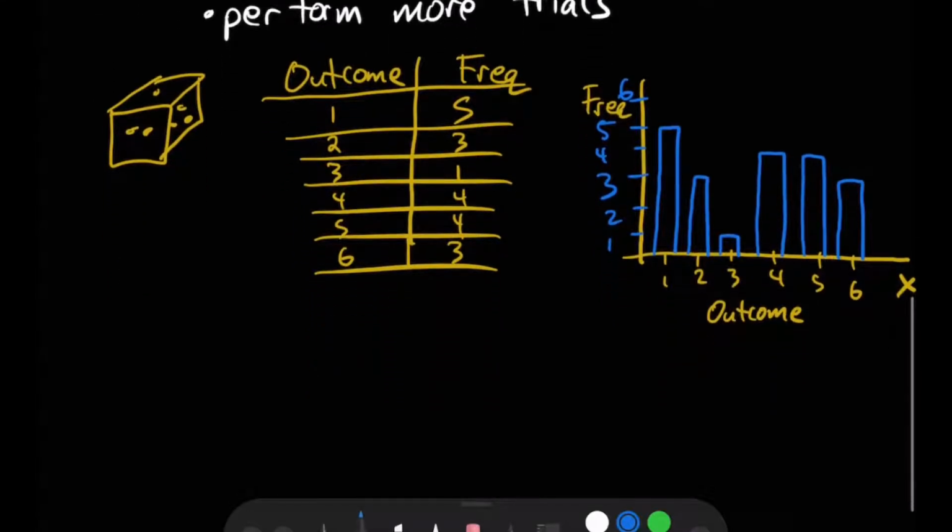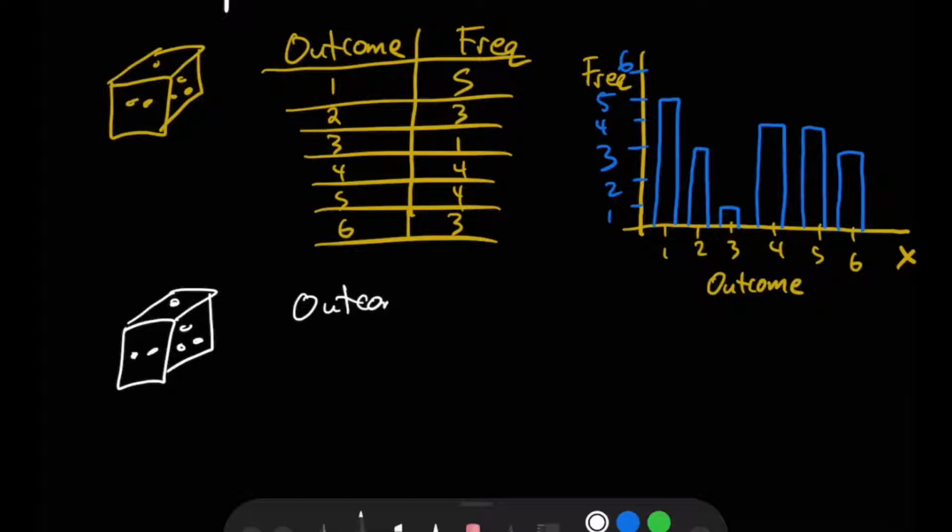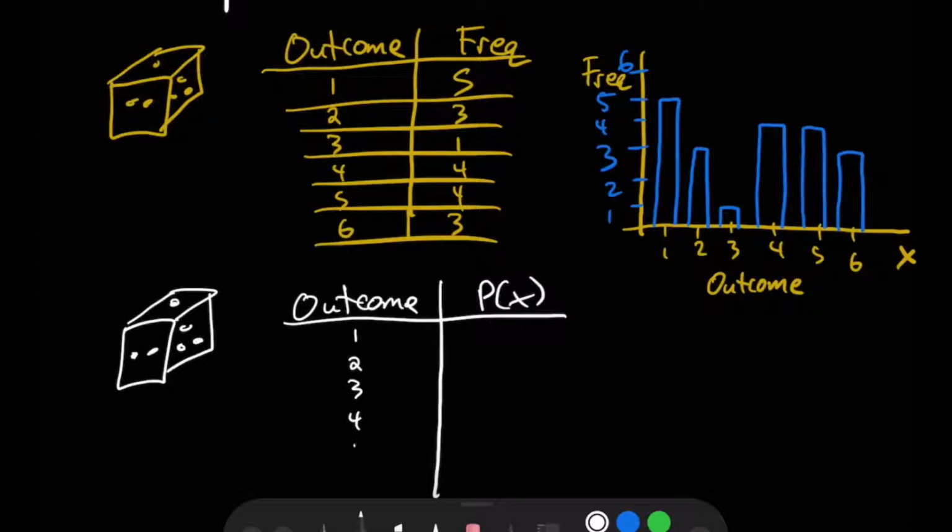And we could also plot this in terms of our theoretical probability as well. So let's think about that and see what that looks like. So once again, just dealing with our single die. We'll stick with the same example to keep life simple. Outcome. And instead of frequency, let's take a look at the probability. Once again, we have the same outcomes. It can roll a 1 or a 2 or a 3 or a 4 or a 5 or a 6.